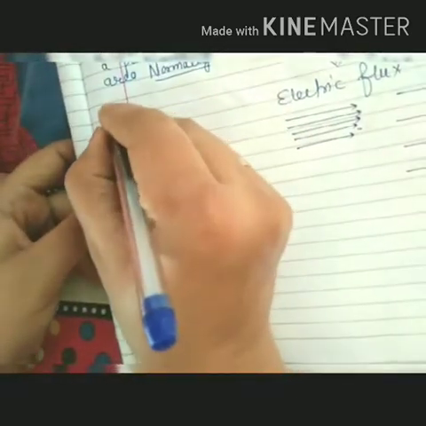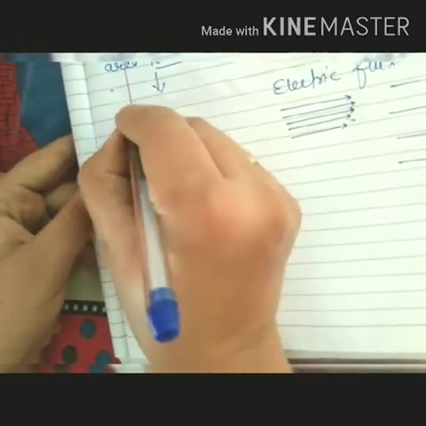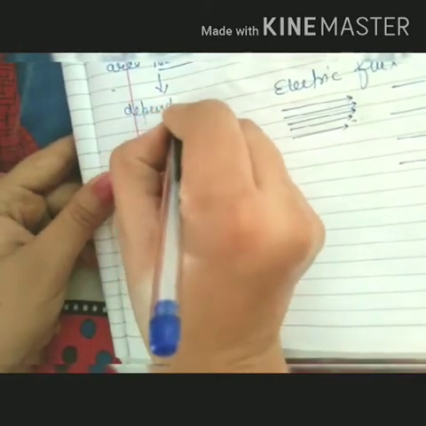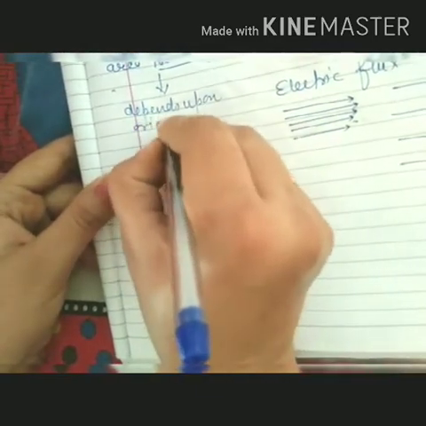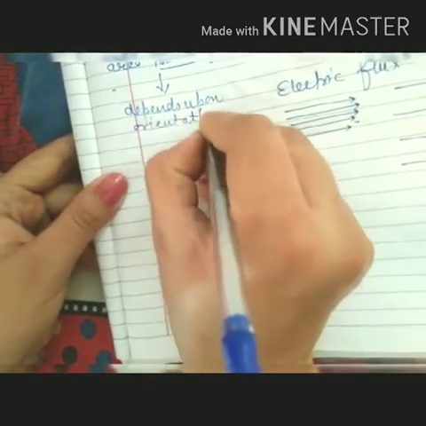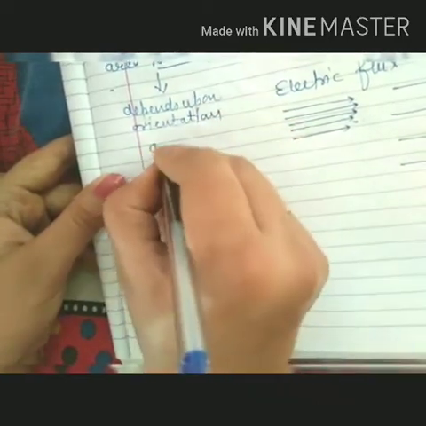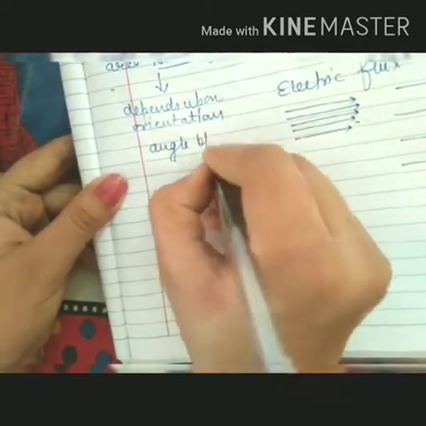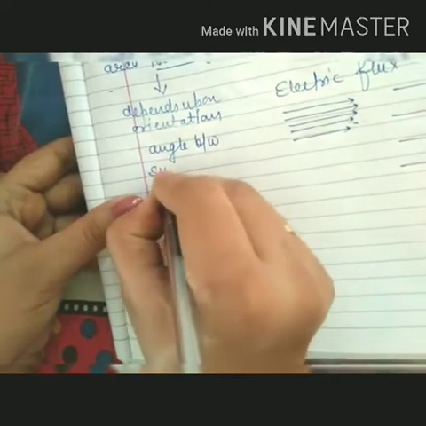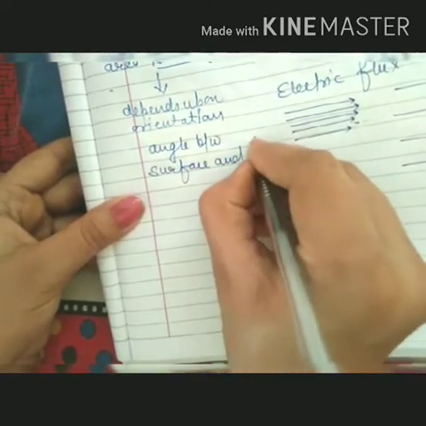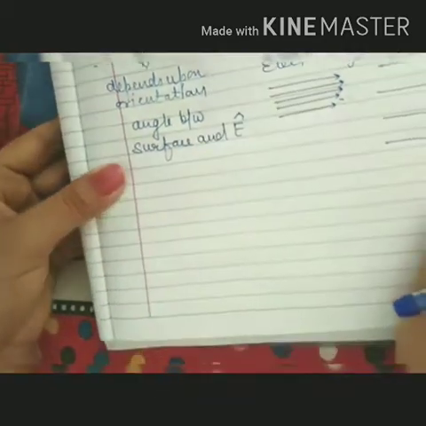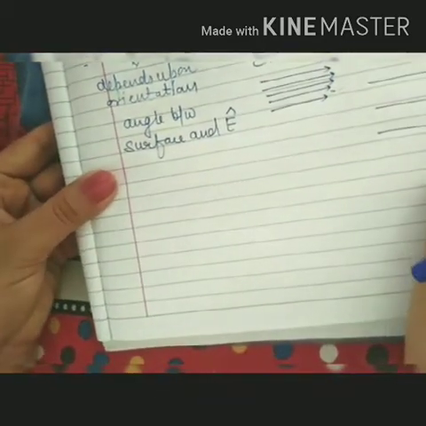So I can say that electric flux depends upon orientation. Orientation means the angle between the surface and the electric field vector direction.